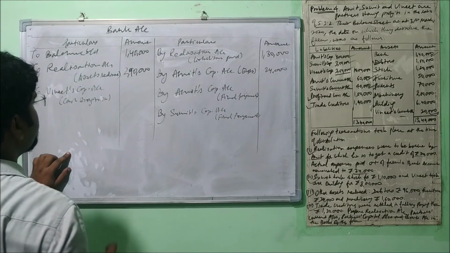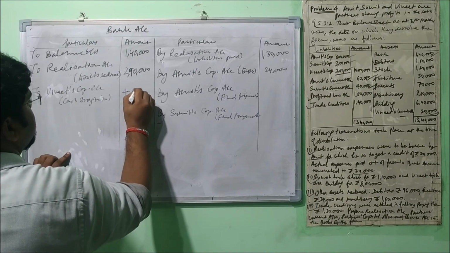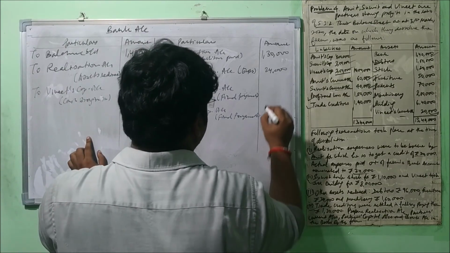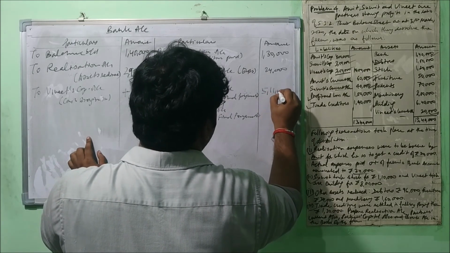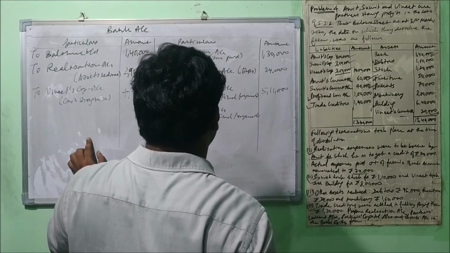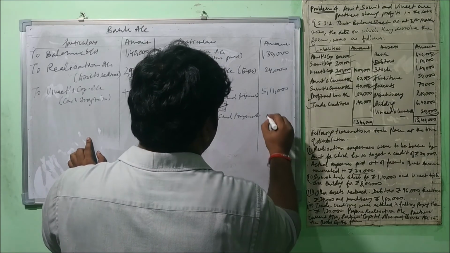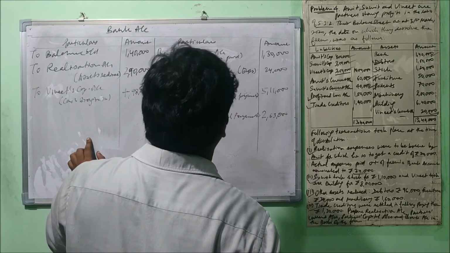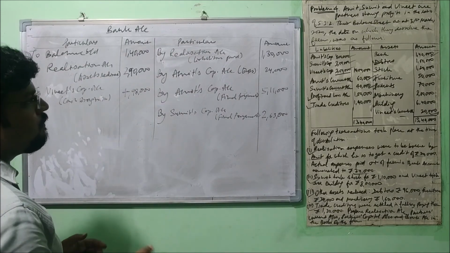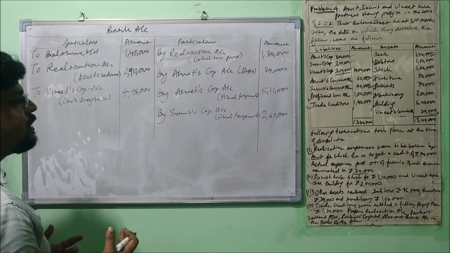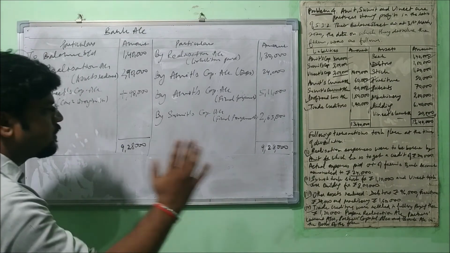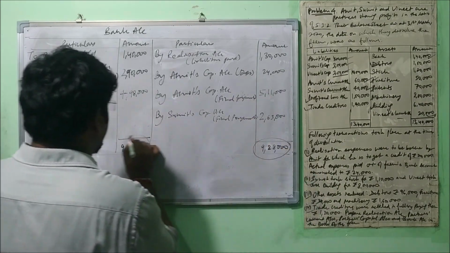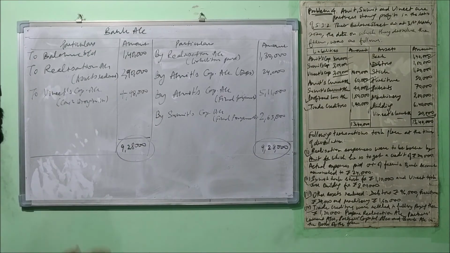Now let's put the values. He brought 4,98,000, and Amit was paid 5,11,000, and Sumit 2,63,000. Now let's make the total of this. If the two sides match with each other, it means we are correct. So friends, let's have a look. Both side totals are 9,28,000. That matches. Alright, it means we are correct.